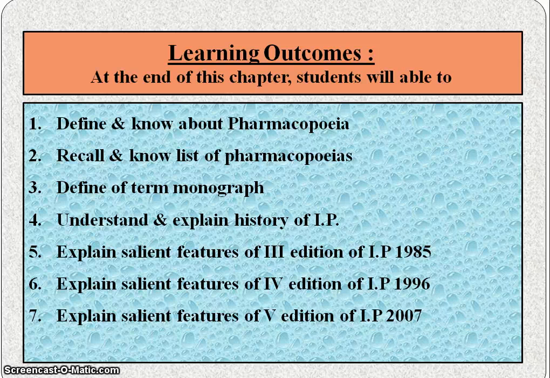The next one is to recall and know about the list of different pharmacopoeias. Then to define the term monograph. Then understand and explain the history of Indian Pharmacopoeia. Then explain the salient features of the third edition of Indian Pharmacopoeia 1985, the fourth edition of Indian Pharmacopoeia 1996, and the fifth edition of Indian Pharmacopoeia 2007.